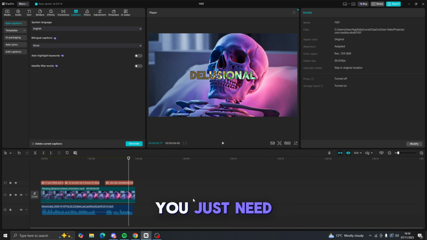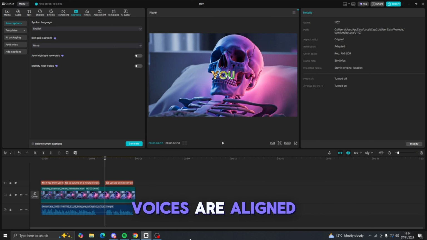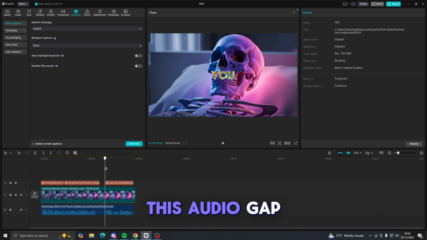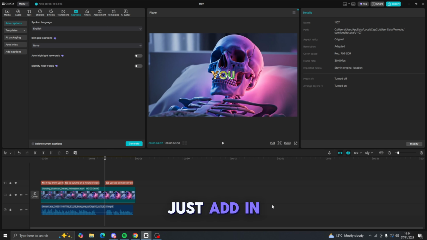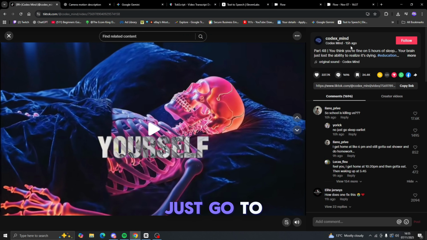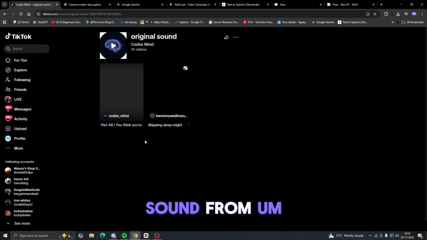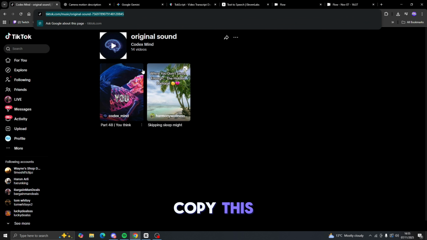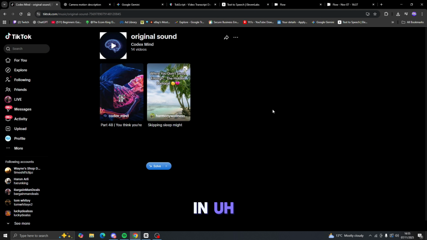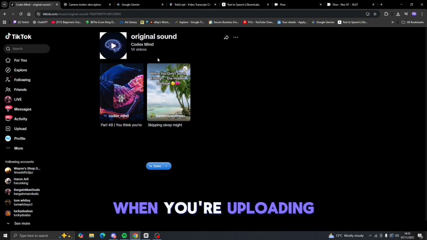Now from this point onwards, you just need to get your other clips. You need to make sure your voices are aligned with the video. So from this, where there's an audio gap, you want to add in another video over here. Just add in clips where you think a new clip should be added in. And then lastly, as for the sound, you can literally just go to this person's TikTok page, and you can just take the sound from over here. You can literally just copy this, or you could go on the app itself and save it and favorite it so you could use it for when you're uploading the video.